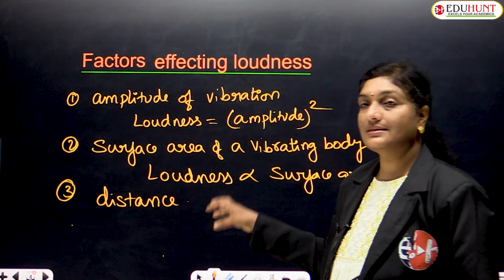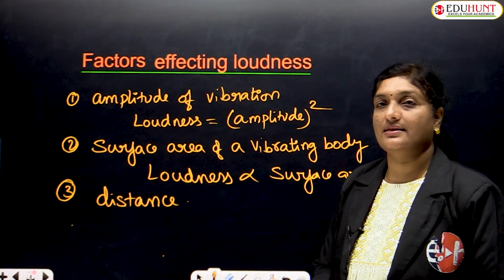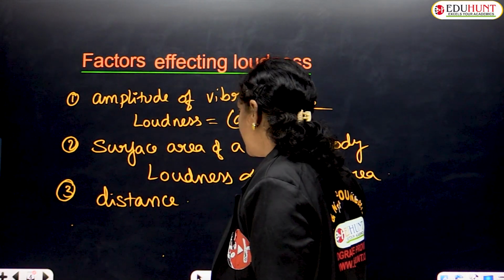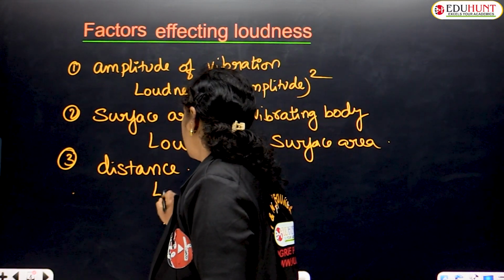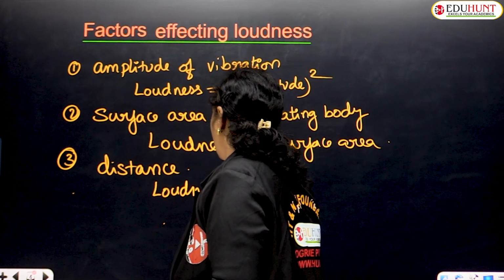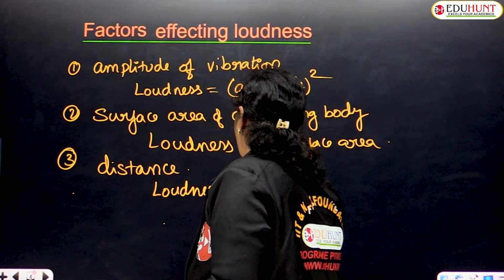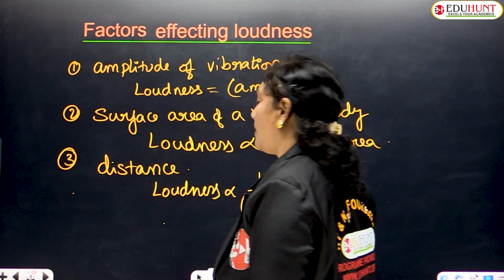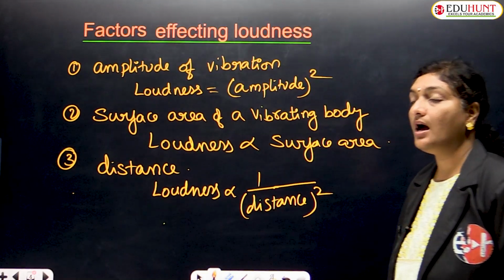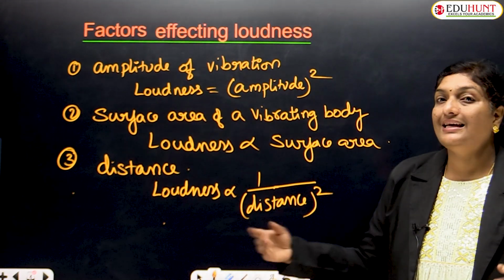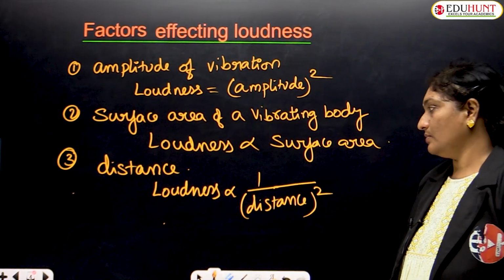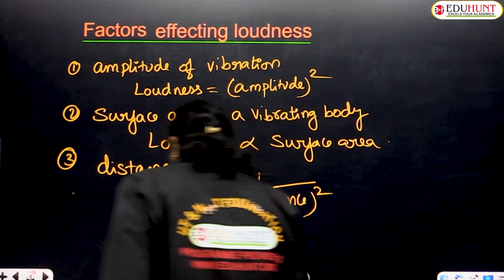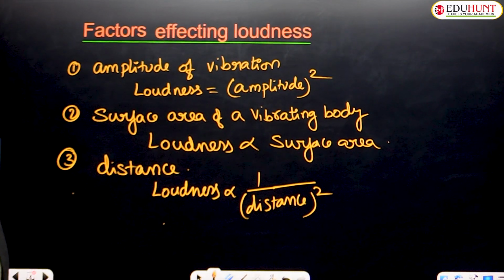That means loudness is inversely proportional to the distance between the source of sound and the listener. How are they proportional to each other? Loudness is inversely proportional to the square of the distance. This is the mathematical expression. So loudness is inversely proportional to the square of the distance between the listener and the source of sound. So next, the other factors on which loudness depends. Loudness also depends upon the density of substance.